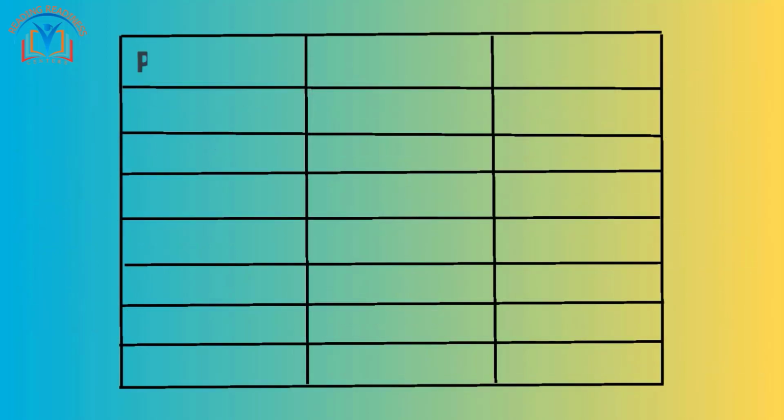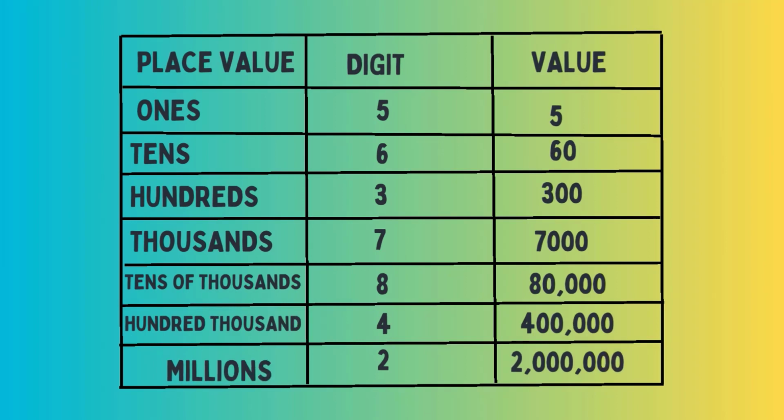To read this table, start from the bottom and move up. The digit in the ones place represents the number of ones in the number, 5. The digit in the tens place represents the number of tens in the number, 6, which is multiplied by 10 to get 60. The digit in the hundreds place represents the number of hundreds in the number, 3, which is multiplied by 100 to get 300.